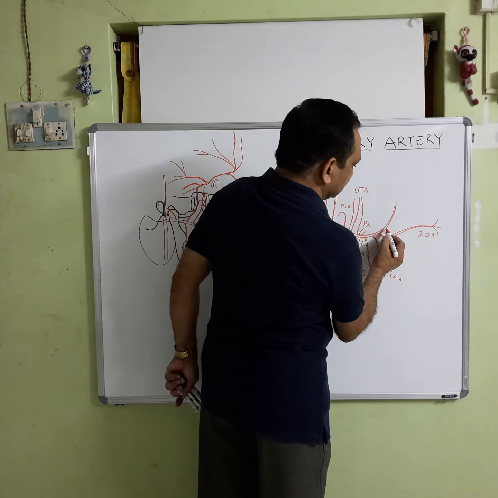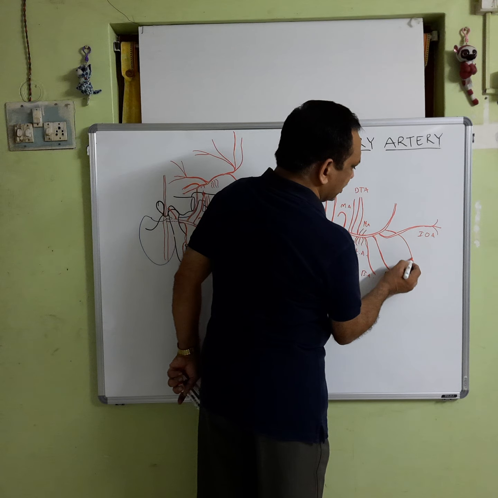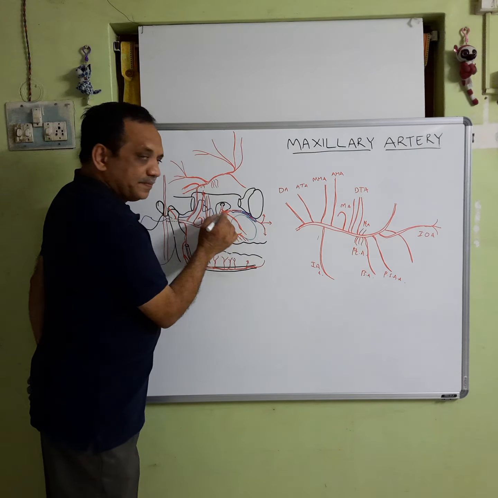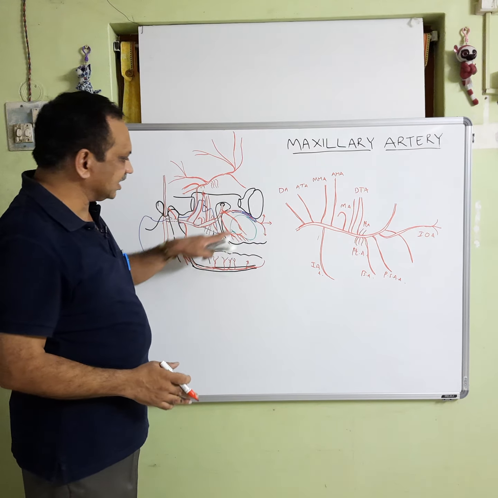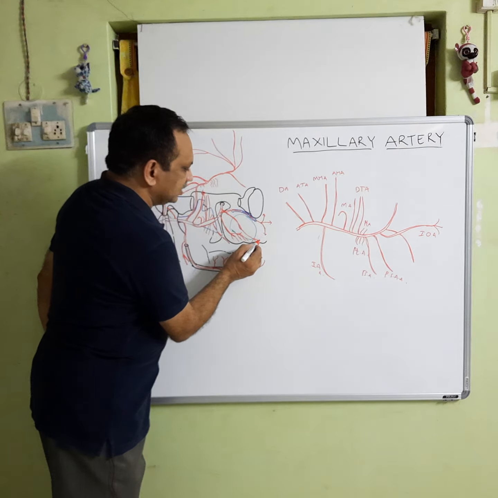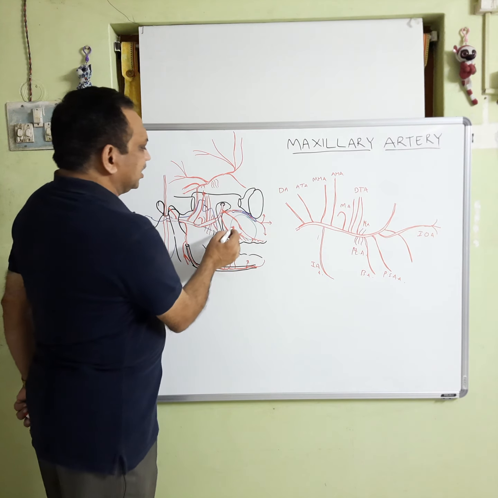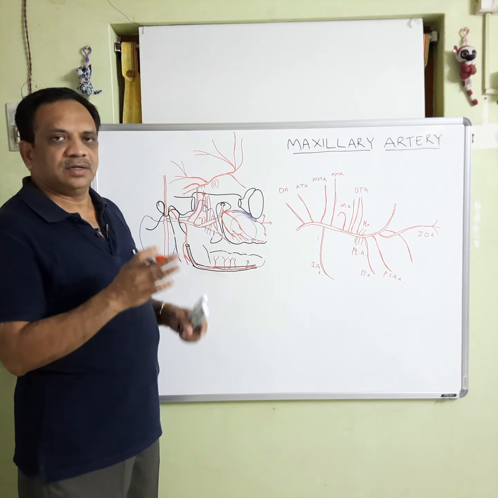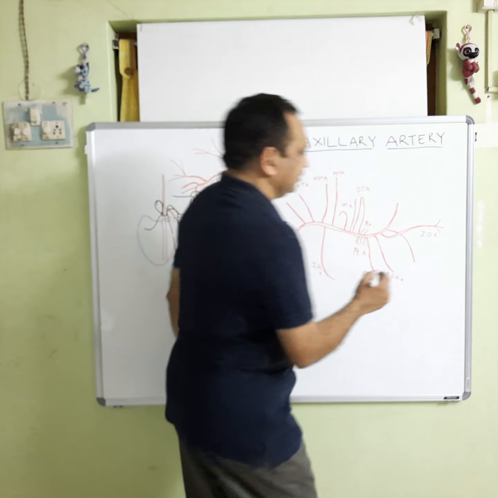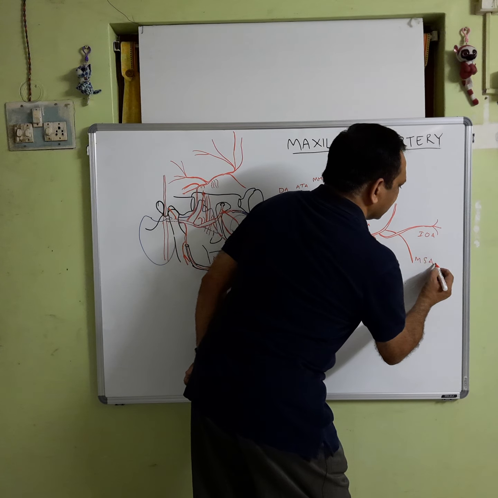So, from here the middle superior alveolar artery comes down and it pierces the maxilla and passes through the maxillary air sinus and supplies the maxillary dentition. It also gives branches to the mucous membrane that is lining the maxillary air sinus. So, this is the middle superior alveolar artery.